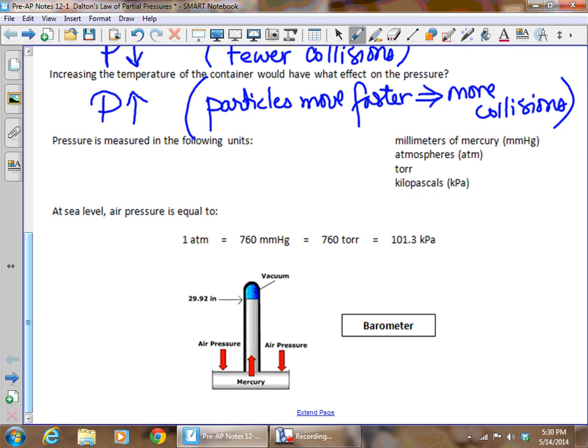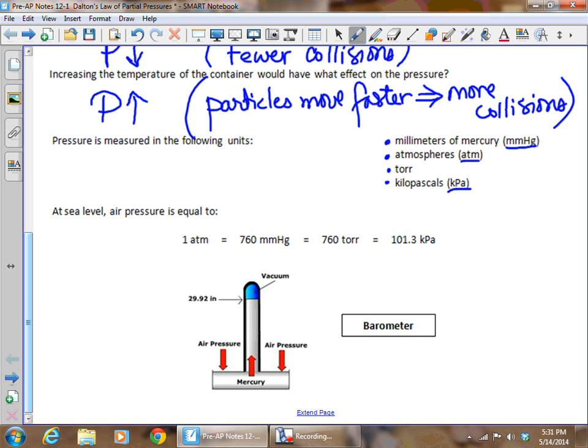Now when we measure pressure, we measure it in these units. Millimeters of mercury, abbreviated mmHg, atmospheres, abbreviated ATM, and I don't know how many times I have people call that atoms. It is not an atom, it's an atmosphere. Torr, no abbreviation that I know of, and kilopascals, kPa for the abbreviation for that.